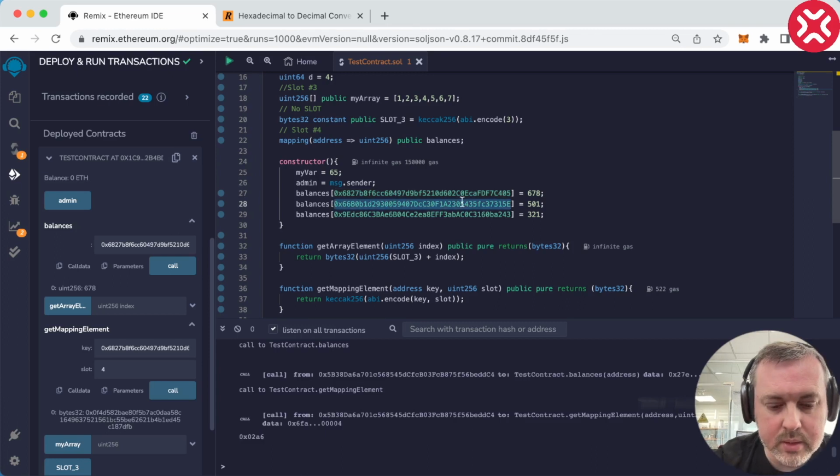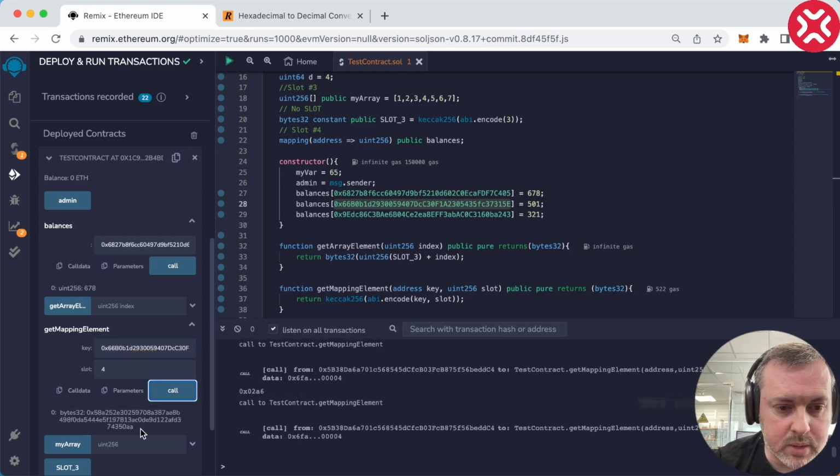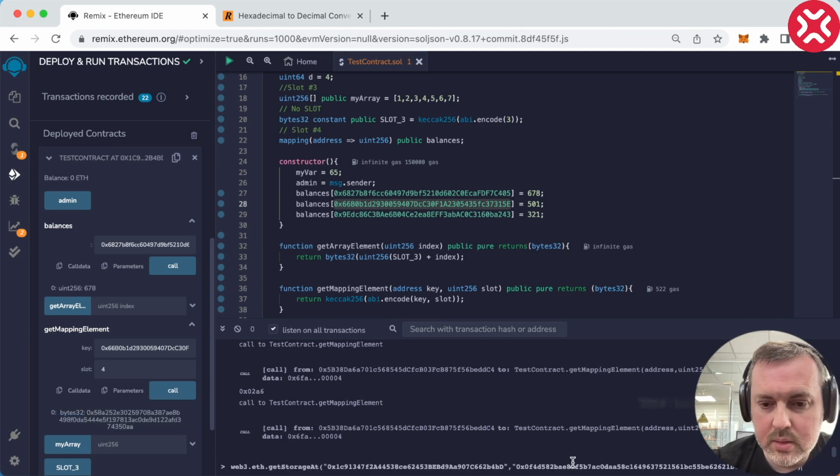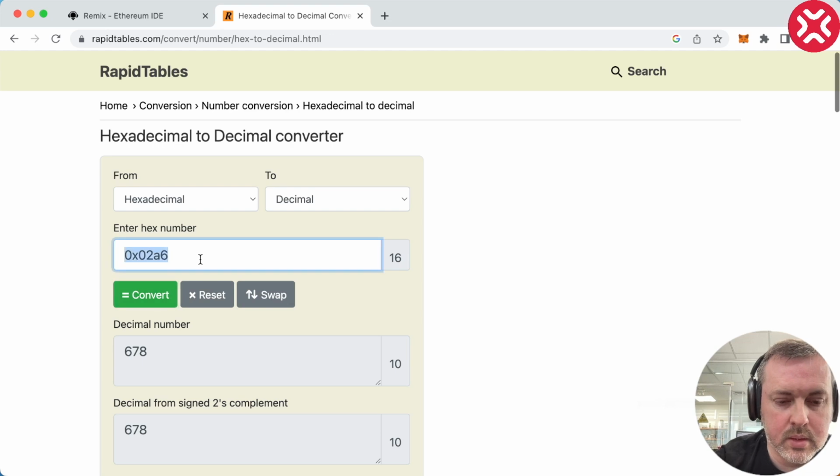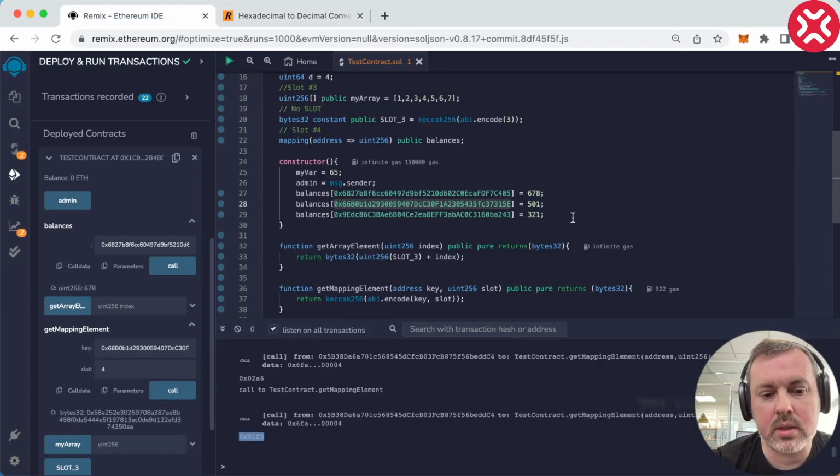Let's try some other address. Now we don't have to remove the slot because it's stored at the same slot. Okay, but you see the hash is quite different now. Let's get this. Replace the hash here and check what we got here in return. 501, and this is exactly what we expected.